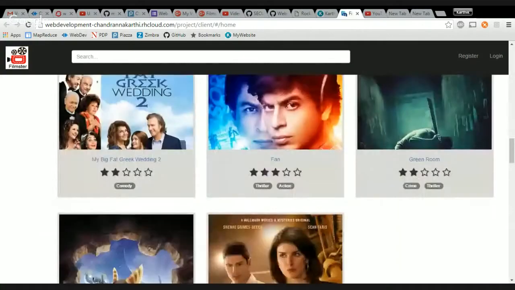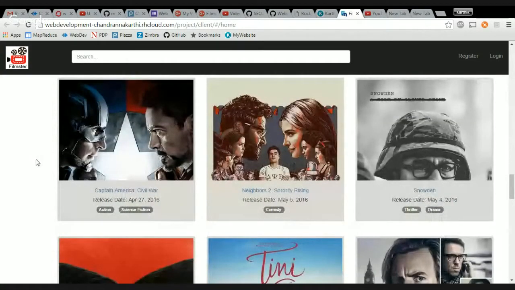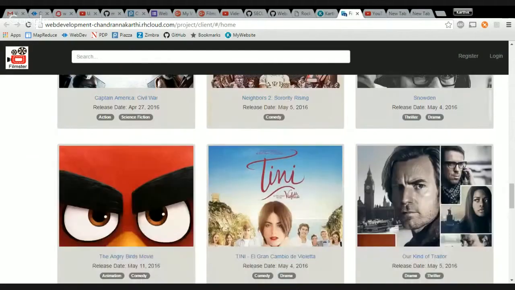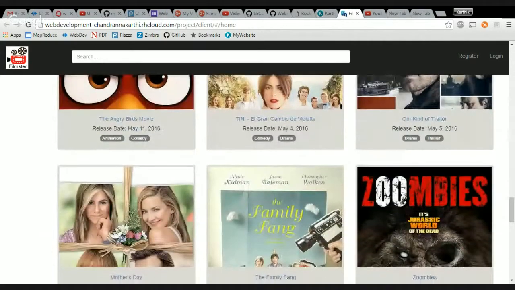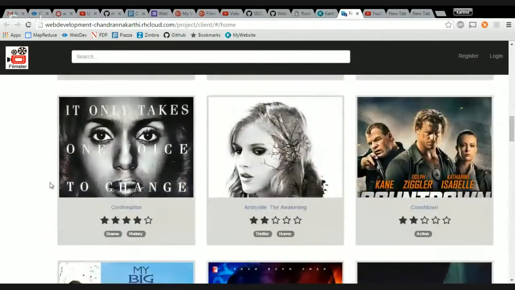And then I have the upcoming section here. So these are the movies which are going to be released pretty soon. So you can see that Captain America is going to be released soon, and a few others like Angry Bird, and yeah, so on. So this is for a guest user.